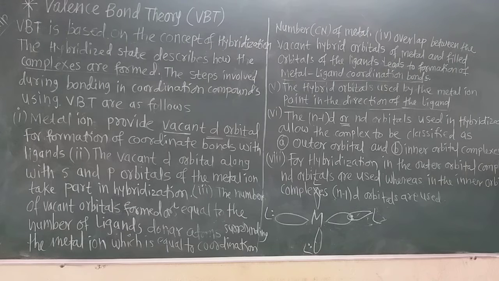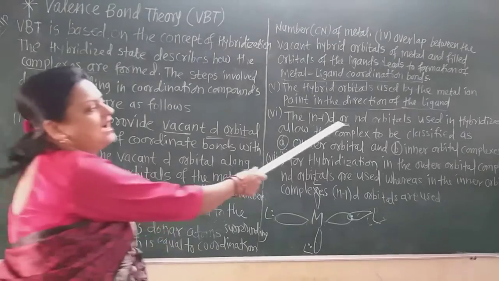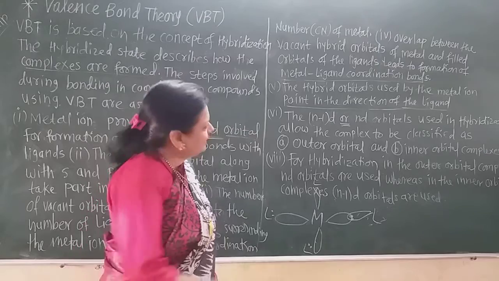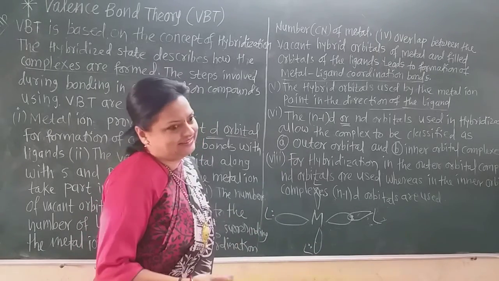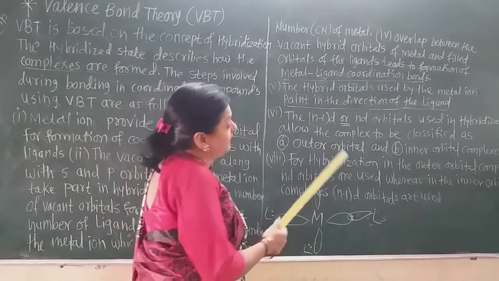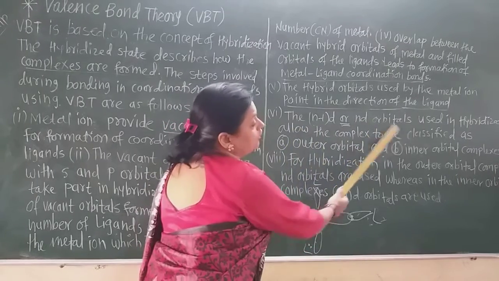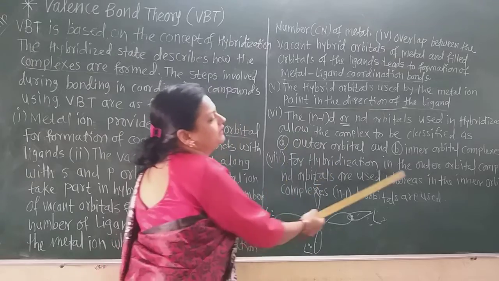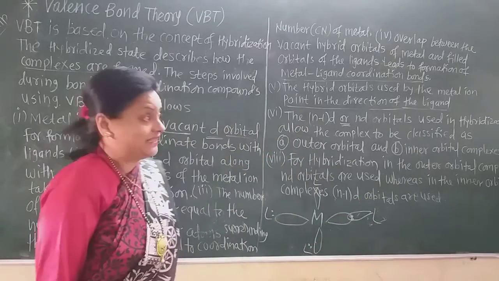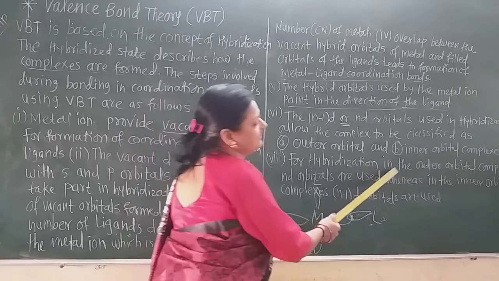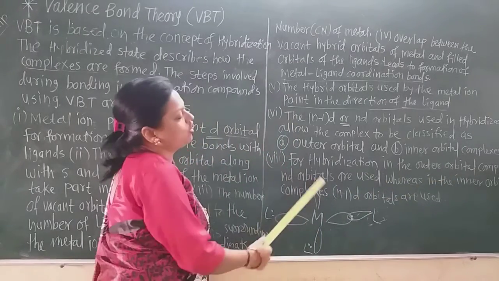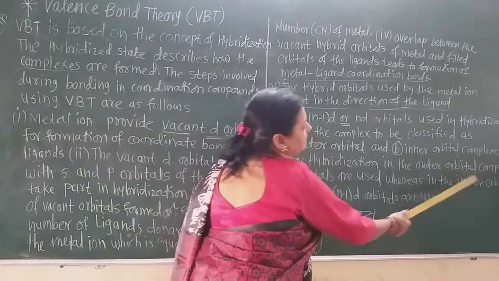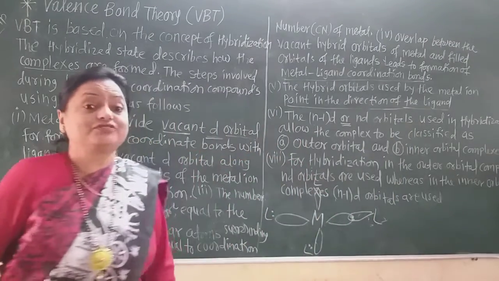So the n-1 d or nd orbitals are used. If nd is used, that is outer, and if n-1 d is used, that is the inner orbital complex. The n-1 d and nd orbitals used in hybridization allow the complex to be classified as outer orbital and inner orbital complexes. For hybridization in outer orbital complexes, nd orbitals are used, whereas in inner orbital complexes n-1 d orbitals are used.